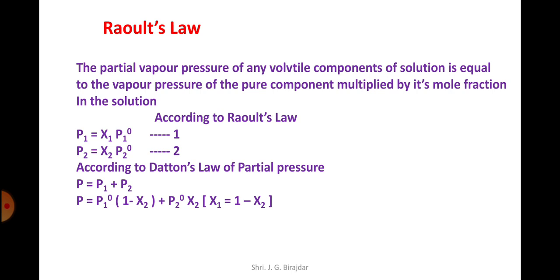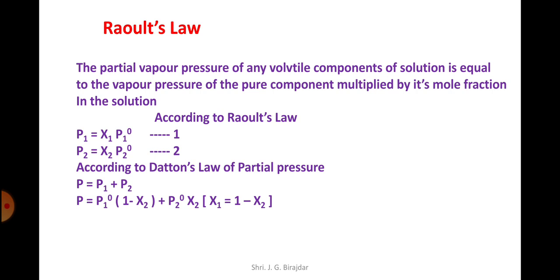Means P1 equals P1 0 x. Take a pure solvent like water and a normal solvent like any liquid. If we boil both of them, the vapor pressure from water will be higher than that of the other liquid because water is a pure solvent. Its vapor pressure is maximum.